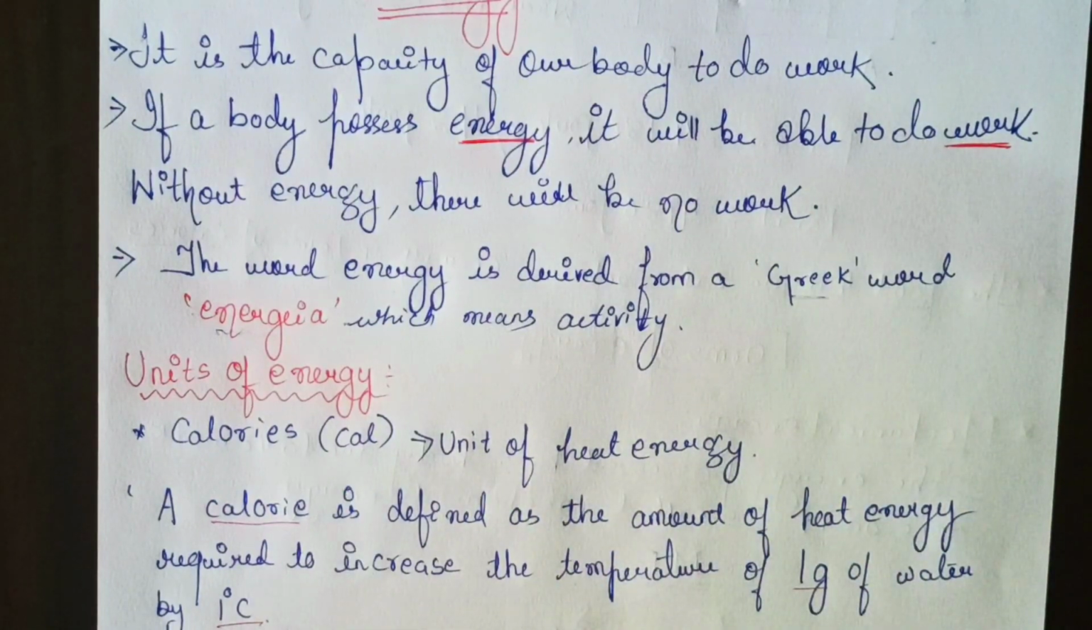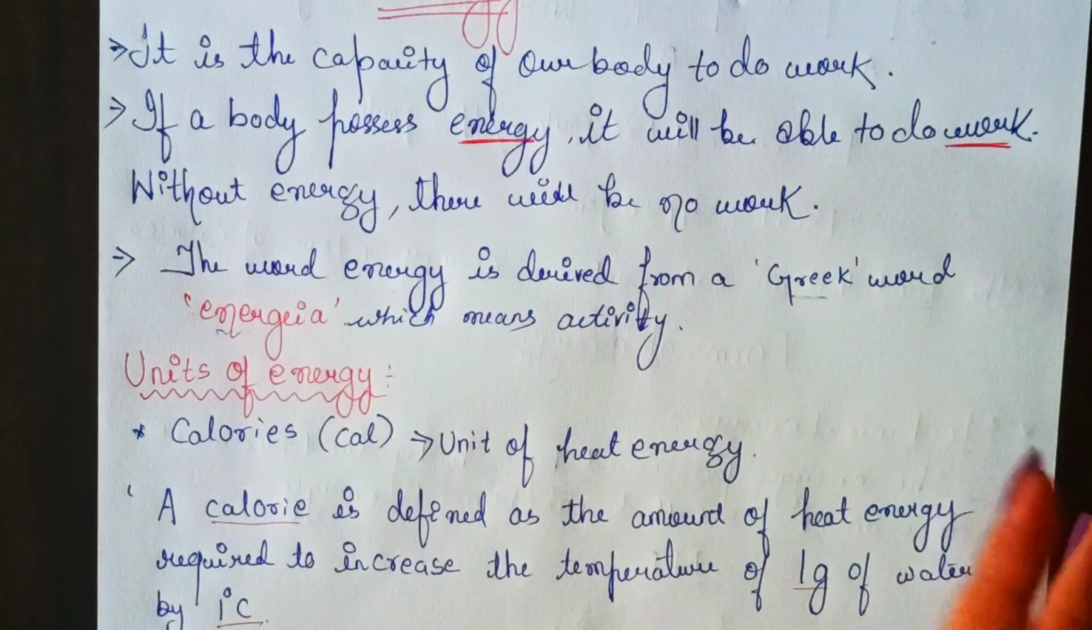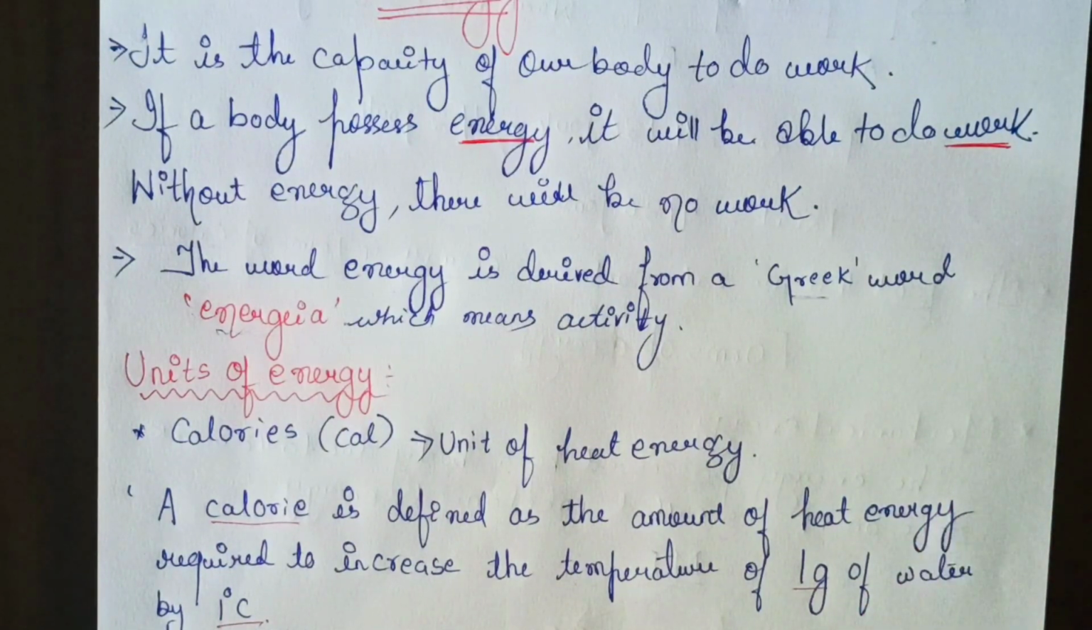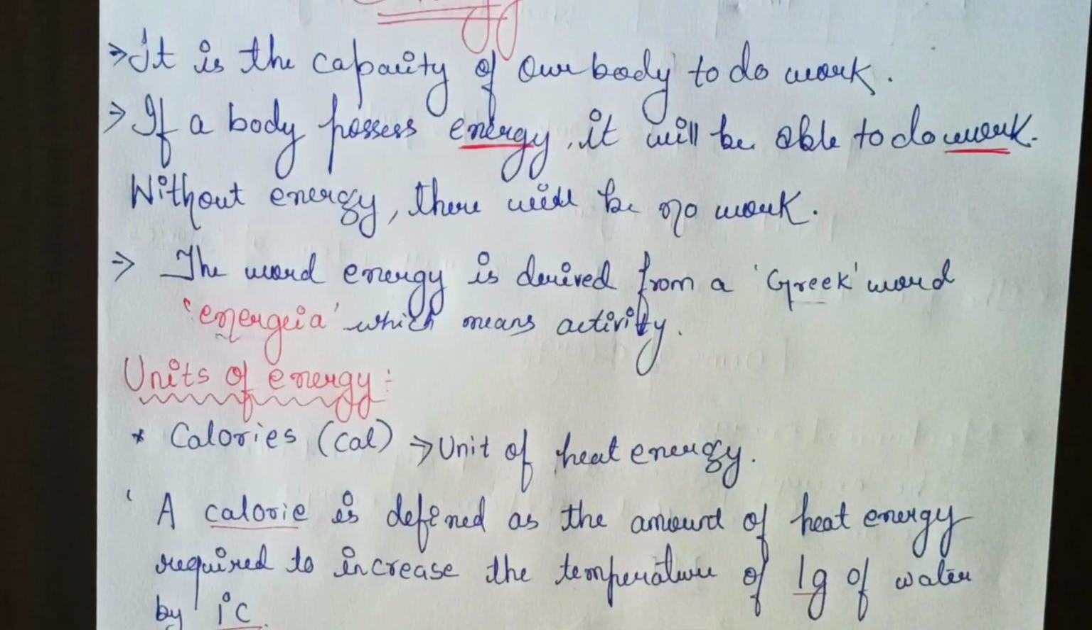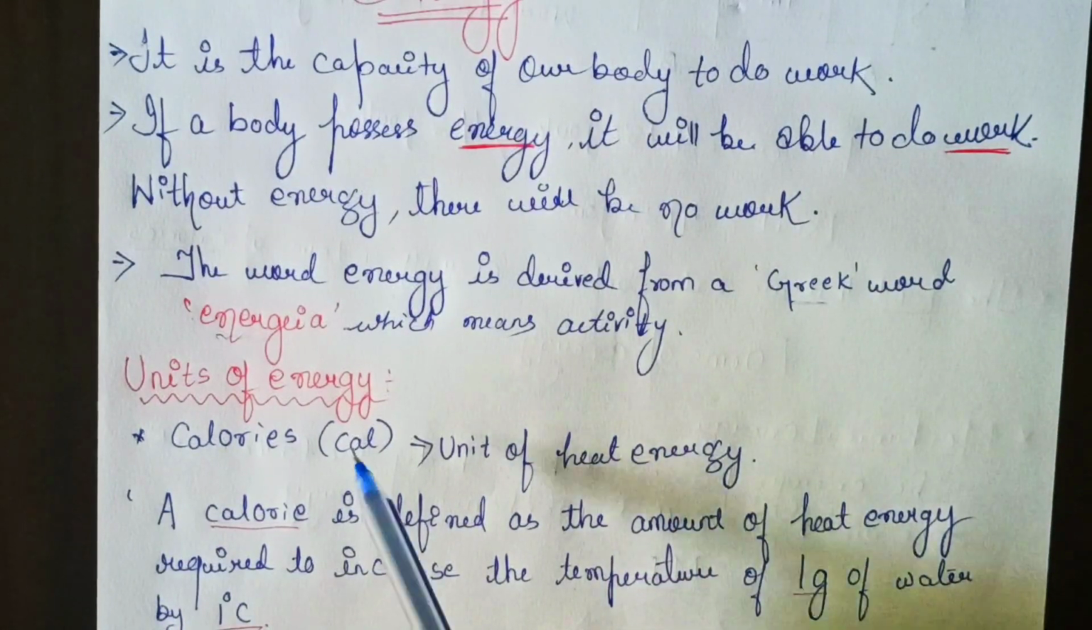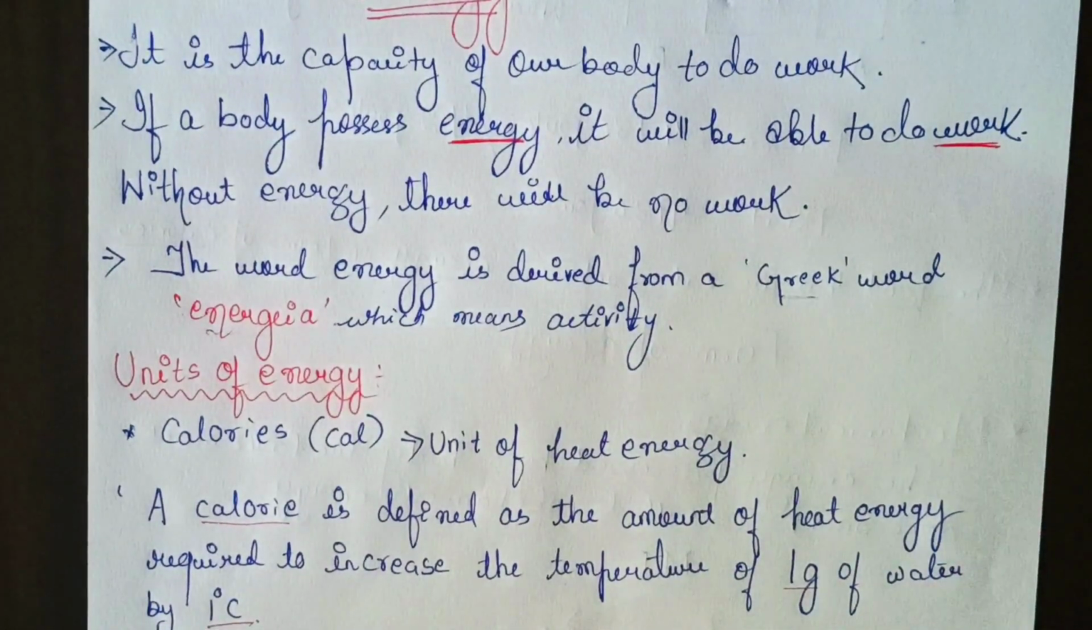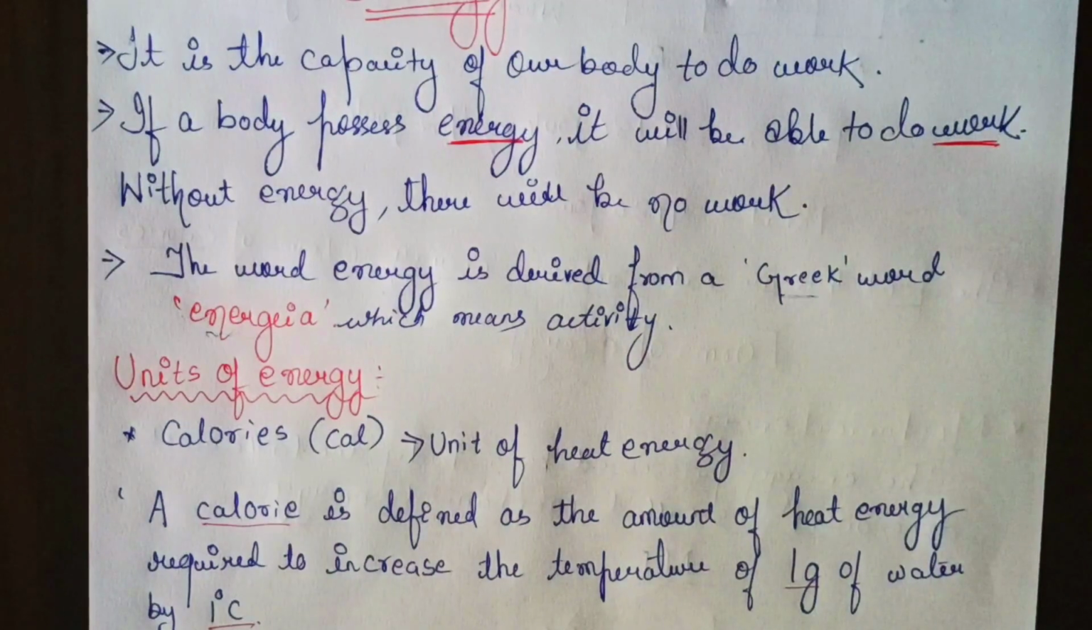Just like mass has some unit, just like distance also has some unit, similarly this heat, as it is a physical quantity, also has a unit, that is calorie. Now, how can we define calorie? It is a very simple term. Let's understand the concept of calorie with an example.